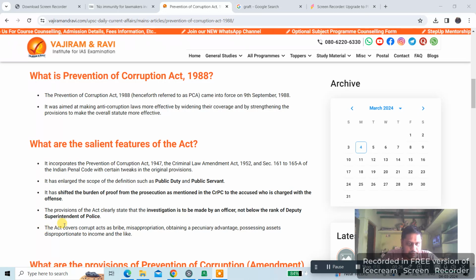The act covers corrupt acts such as bribery, misappropriation, obtaining a pecuniary advantage, possessing assets disproportionate to income, and the like.